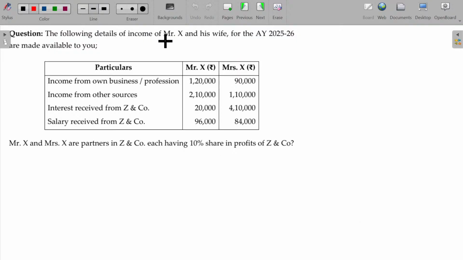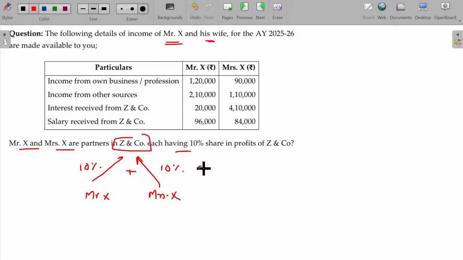The following are details of Mr. X's income and his wife's for the assessment year. Income from own business or profession, income from other sources, interest received from Z and Co, salary received from Z and Co. Mr. X and Mrs. X are partners in Z and Co. Both are partners, each having 10%.